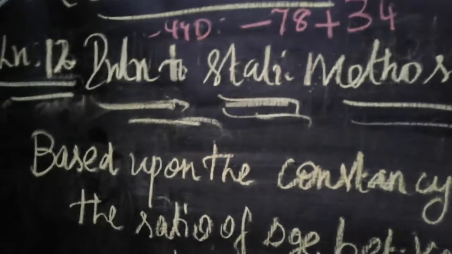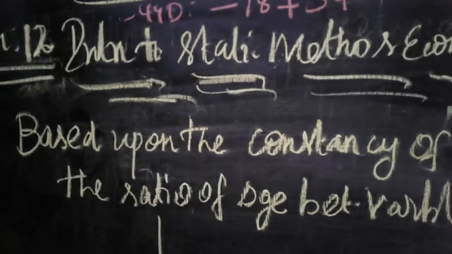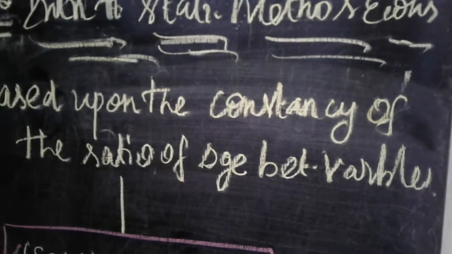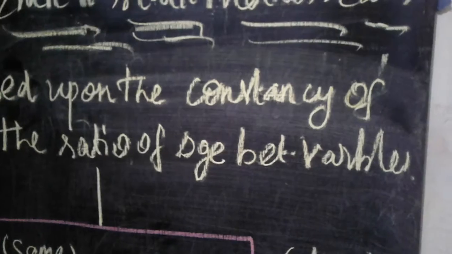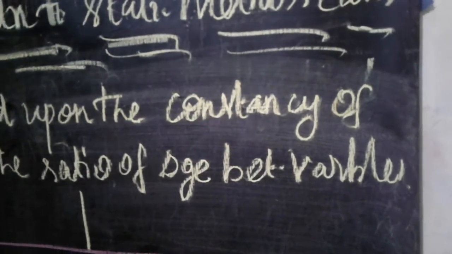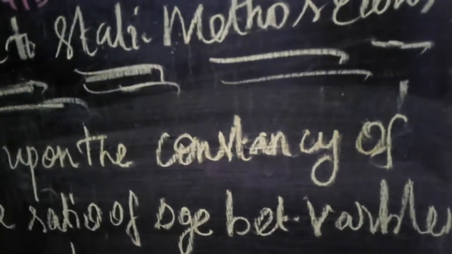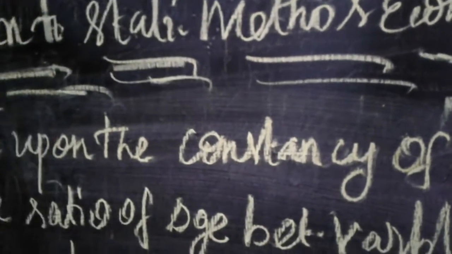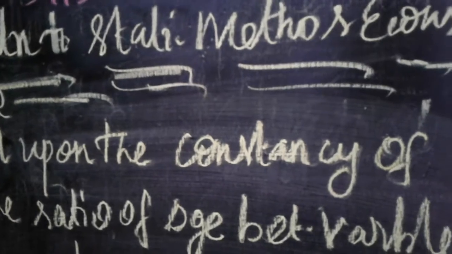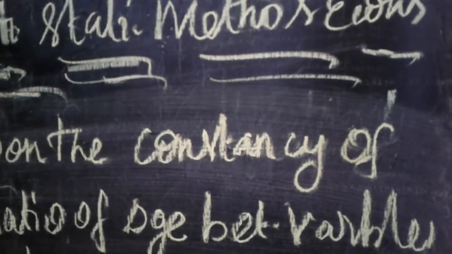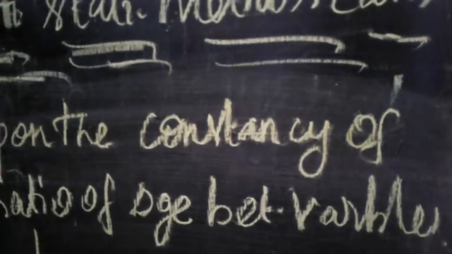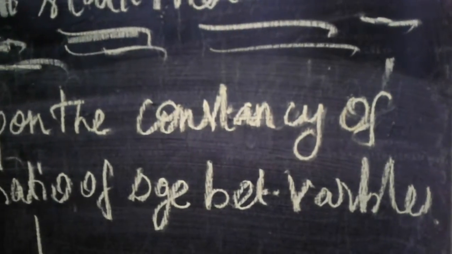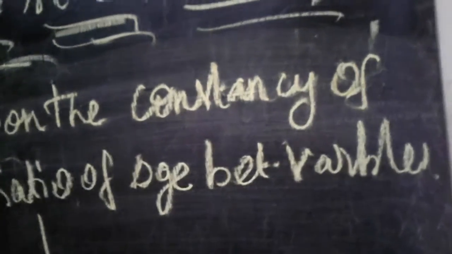Next important thing we are going to discuss today is based upon the constancy of ratio of changes between variables. It is based upon types of correlation. We have seen types of correlation yesterday itself. The first type we have finished, and in the second type we have seen positive correlation, negative correlation, simple correlation, multiple correlation and partial correlation.